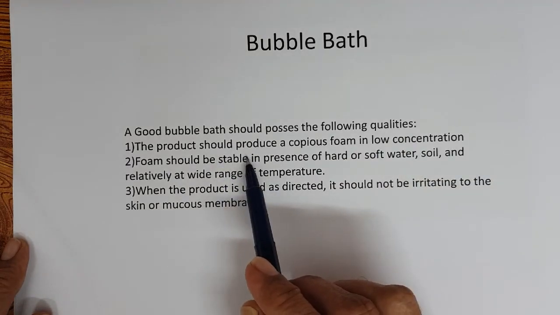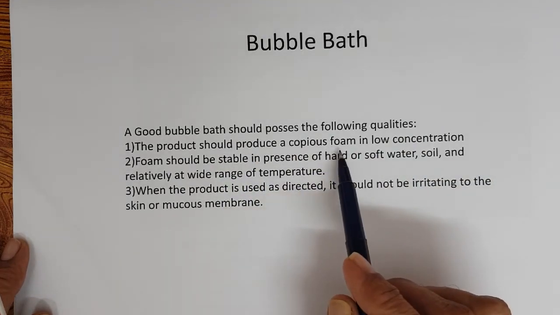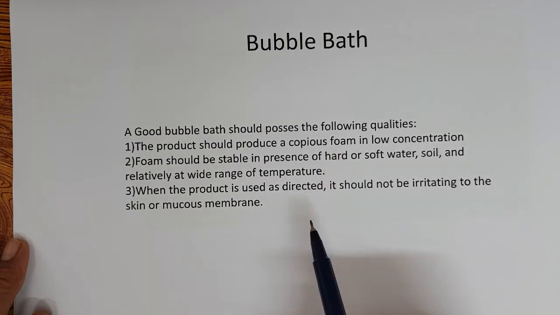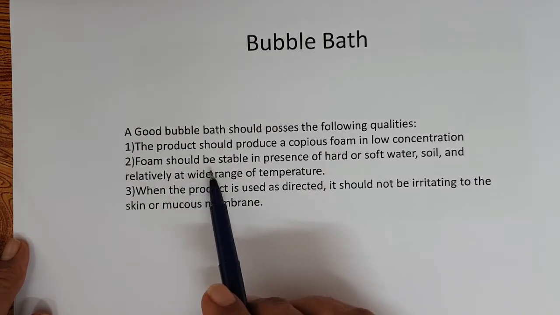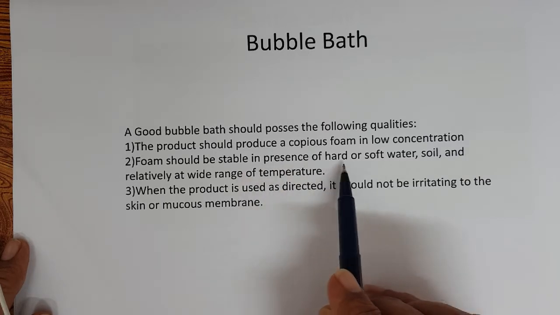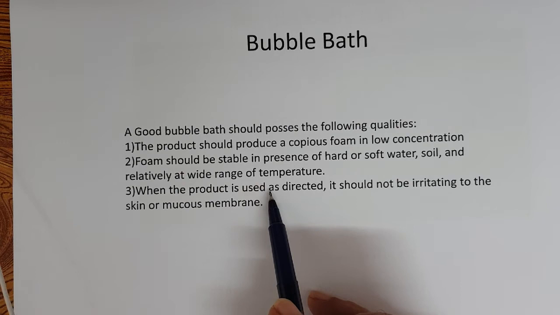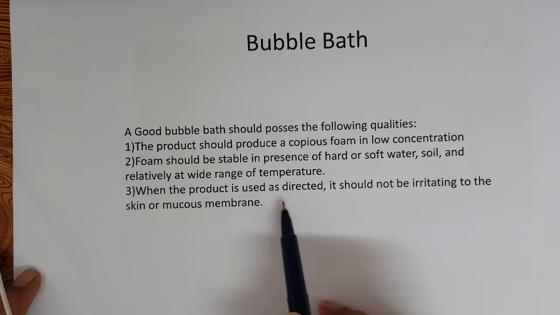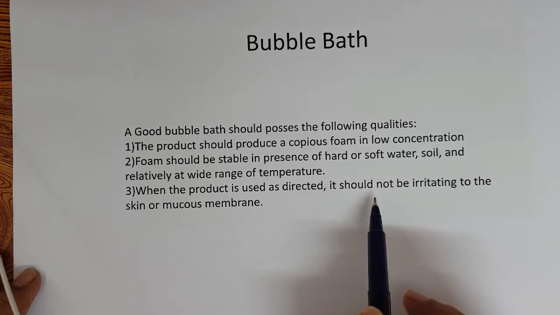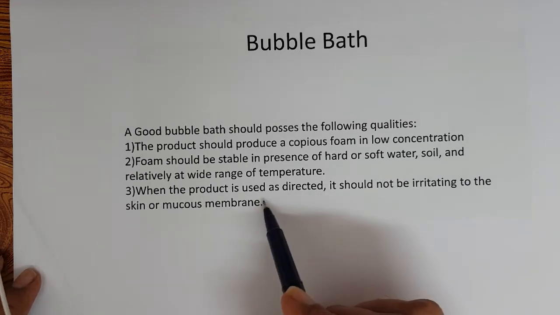The product should produce a copious foam at low concentration. Foam should be stable in the presence of hard or soft water and over a relatively wide range of temperature. When the product is used as directed, it should not be irritating to skin or mucous membrane.